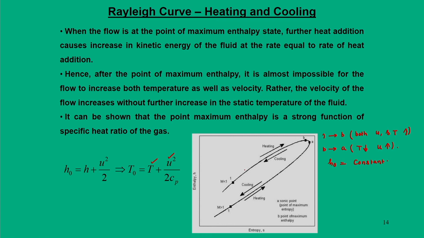So, it can be shown that from point 1 to B, in this zone your M1 will be less than gamma to the power minus half, mathematically it can be shown, and in this zone your M1 is greater than gamma to the power minus half. Okay.